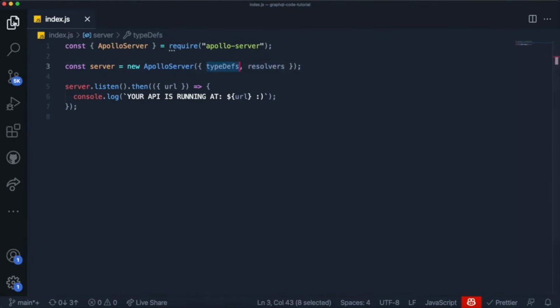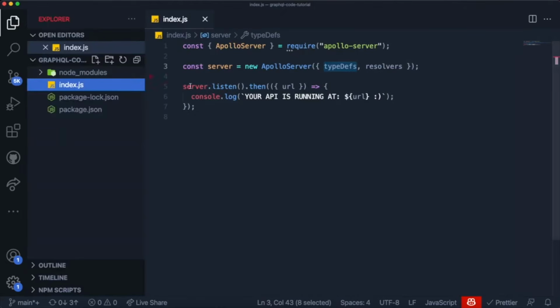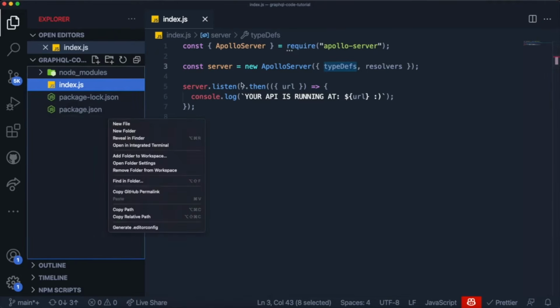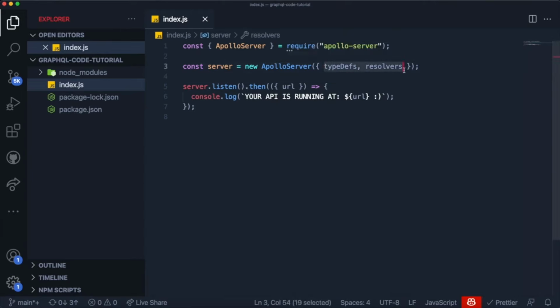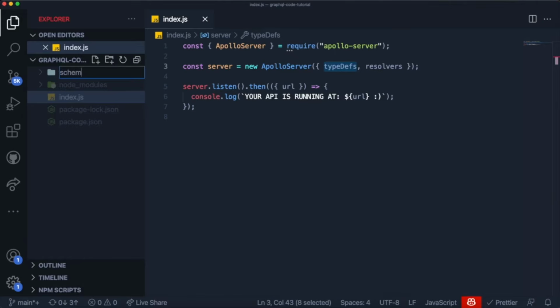And one thing that I want to do is show you guys a little bit of folder structure and how to organize your GraphQL project. So usually when you are working with a GraphQL project, you want to hold the information related to your resolvers and your types and everything inside of a folder called schema. Now, I've seen this same pattern being used in many places, and that's why I use it. But I gotta remember, you guys, that there isn't a correct pattern for structuring your folders. However, this is what we're gonna be doing in this tutorial. We're gonna create this folder called schema, and inside of here, we're going to divide it into two files.